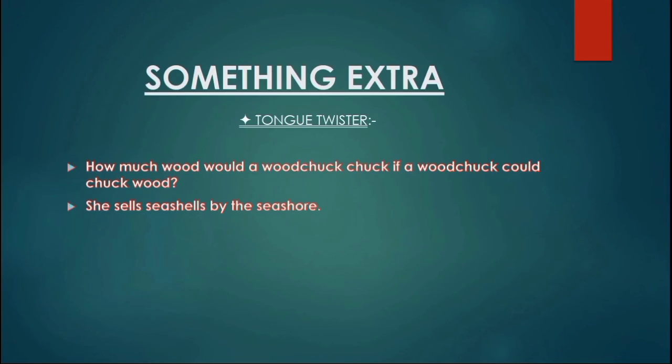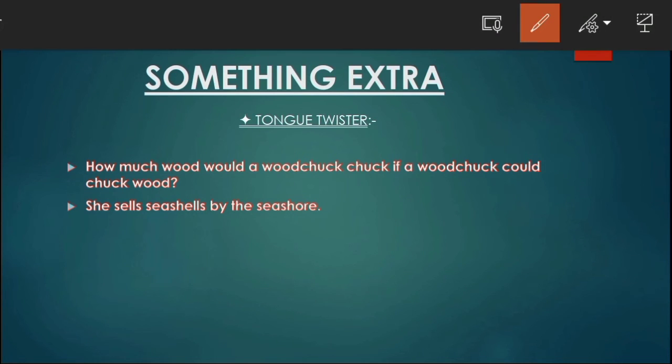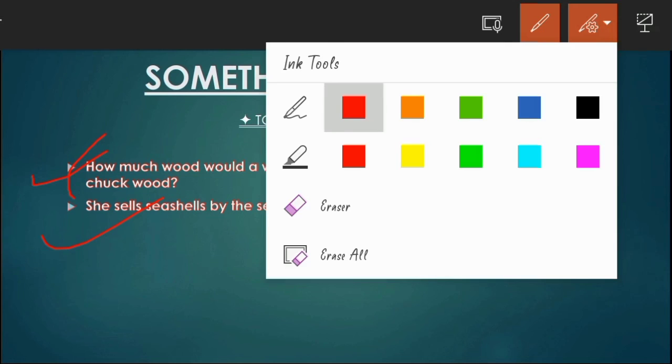So let's see something extra. This is a special topic, that is tongue twister. Basically, a tongue twister is a sentence which makes your tongue twist while you speak. It means it is not very easy to pronounce such a sentence simply. So I have given it. The first one will be pronounced by me and you have to try the second one by yourself. Let's listen carefully.